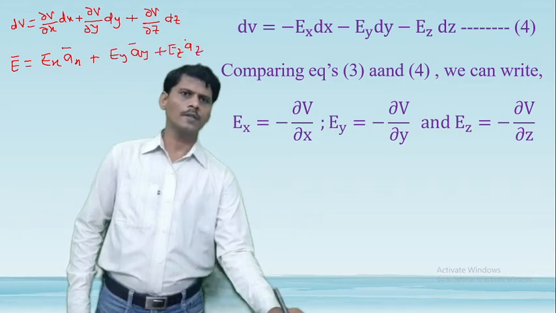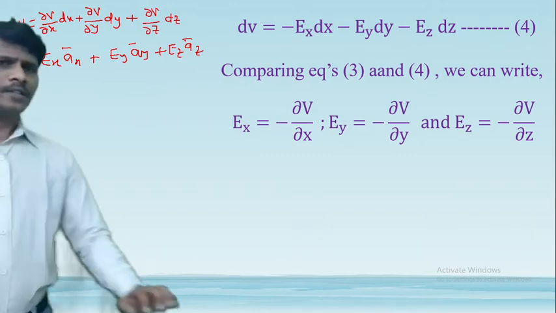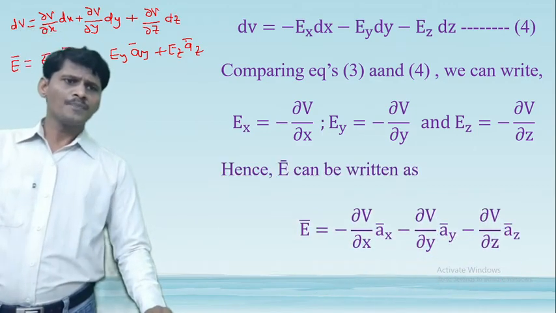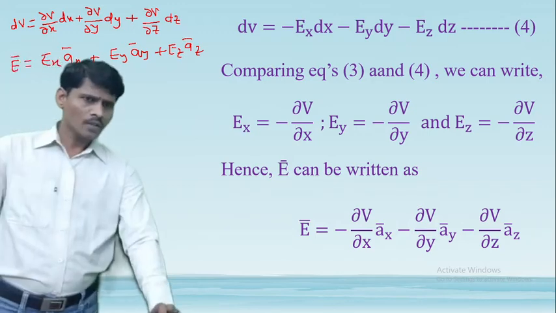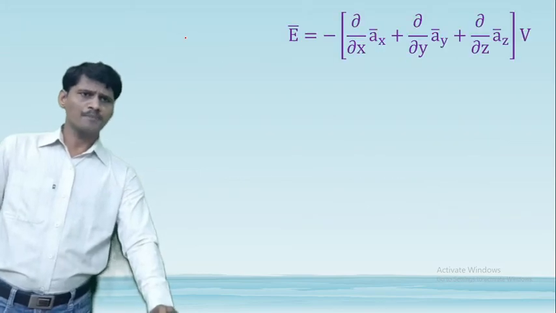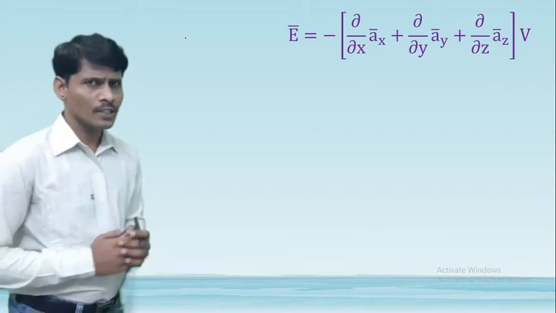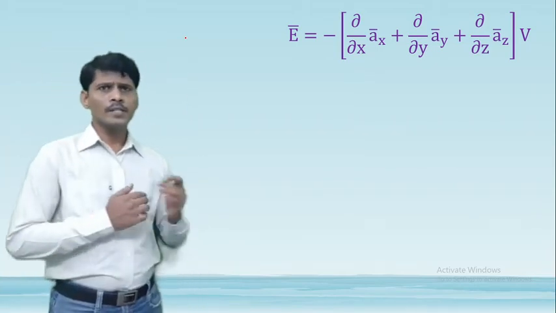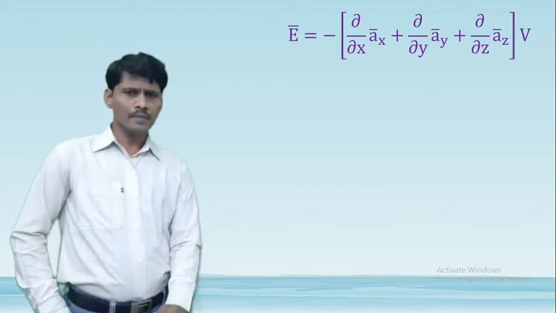So this is the vector form of the electric field intensity equation. Substitute Ex, Ey and Ez component values into this equation. We get the electric field intensity E bar is equal to minus ∂V/∂x Ax bar minus ∂V/∂y Ay bar minus ∂V/∂z Az bar. Therefore, this equation can also be written, taking the common minus and the potential V, as E bar is equal to minus of (∂/∂x Ax bar plus ∂/∂y Ay bar plus ∂/∂z Az bar) into V.